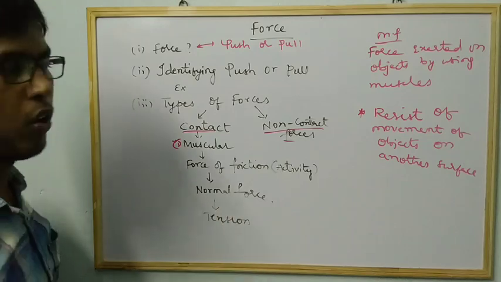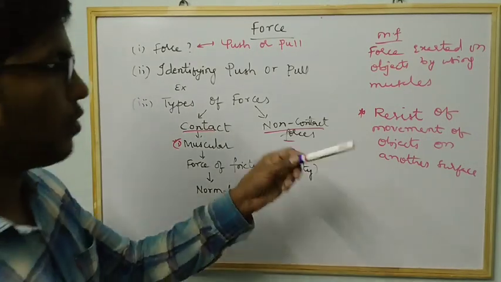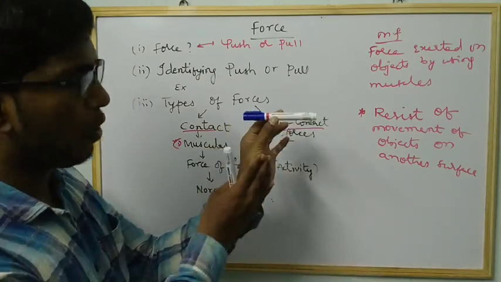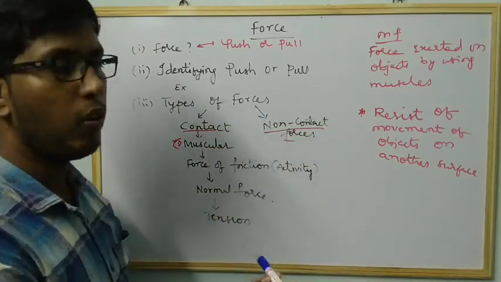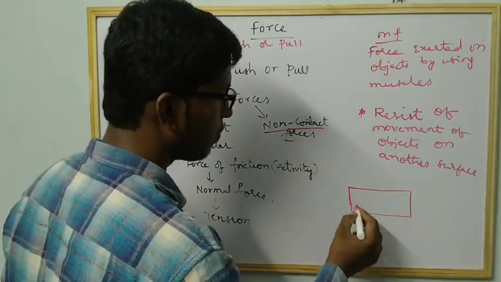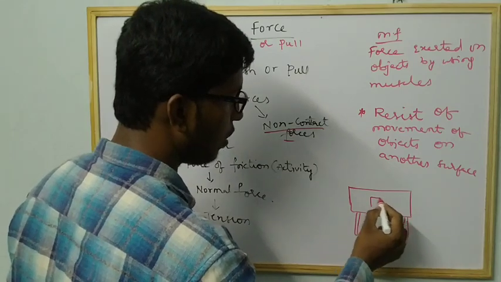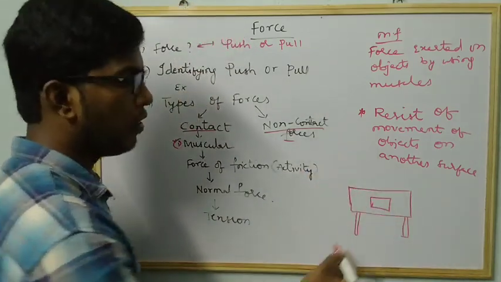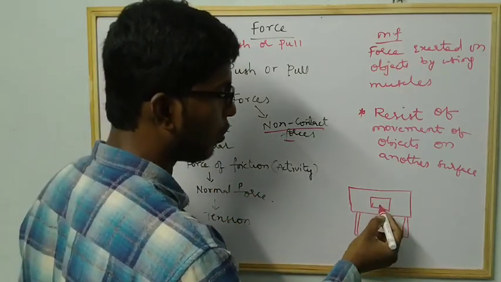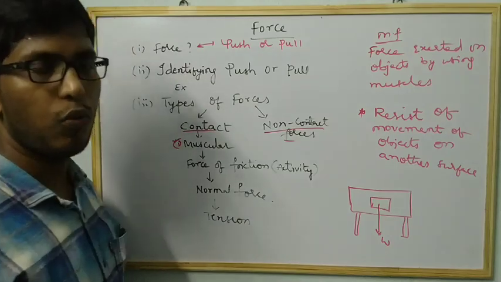Now coming to the normal force. Assume that this is a pen. If I remove my hand, the pen will fall down directly. I will explain with an example. Assume that this is a table, and on this table you have placed a book. We know that if you remove the bench, definitely the book will fall down because the weight of the book acts in the downward direction.